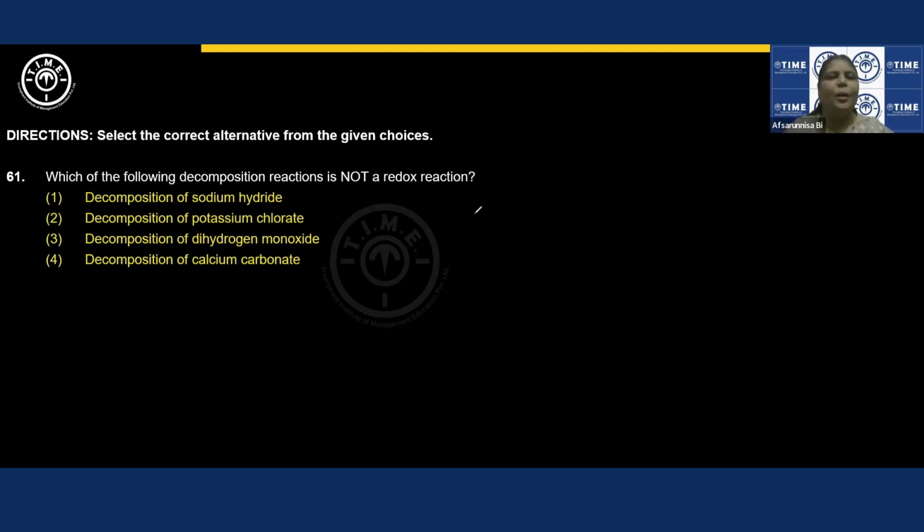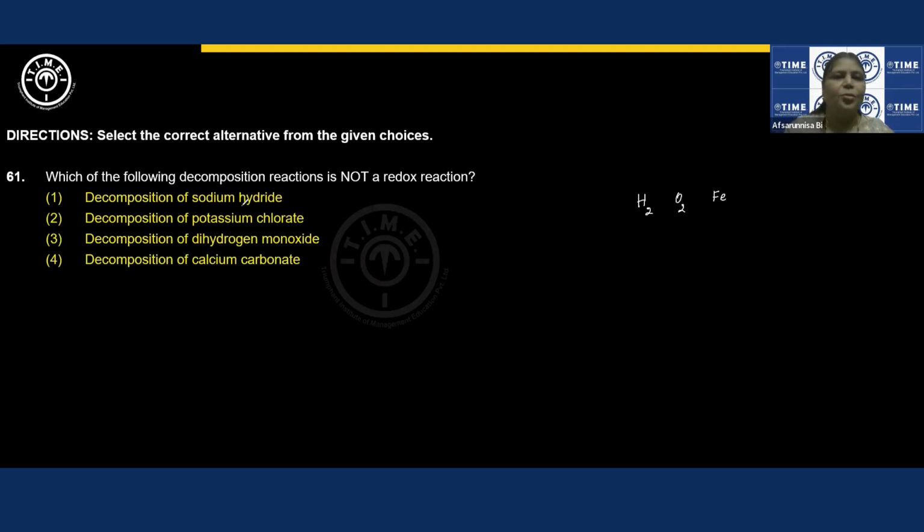But instead of doing all those things, a simple method to identify the correct answer is this: any decomposition reaction that involves the formation of a product as an element, meaning element hydrogen or oxygen or metal, is going to form as an element. If an element is formed as a product or is seen on the reactant side, then definitely it will be a redox reaction, right? You need not write the entire reaction and work out the oxidation states.